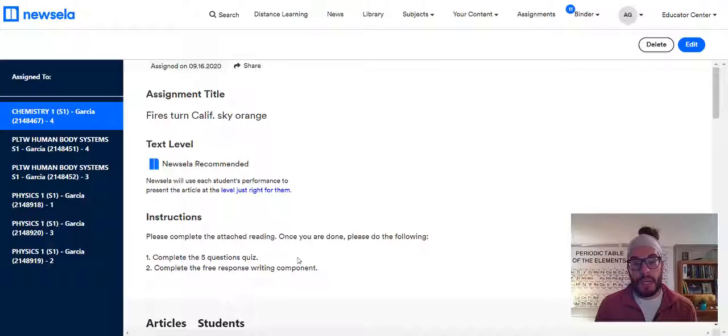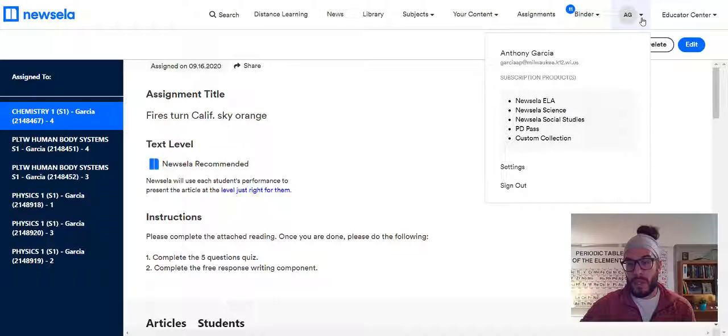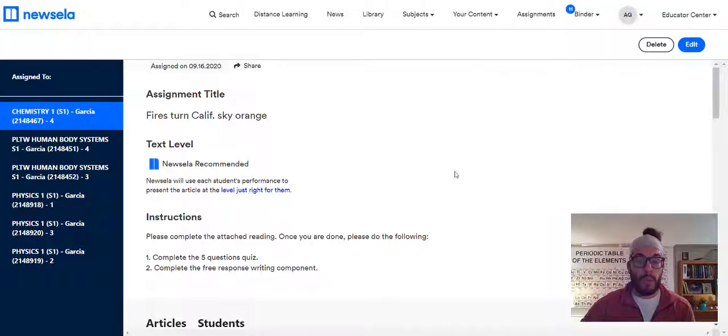We usually log in with Google, but if you log in with Google, basically the whole world ends from what I understand. Log in with Clever instead. So you'll open it up, log in with Clever. If you log in with Google by mistake, you'll get an alert saying you're not assigned to this class, and you won't be able to do anything. All you'll do is click over here, click sign out, and then log back in with Clever.